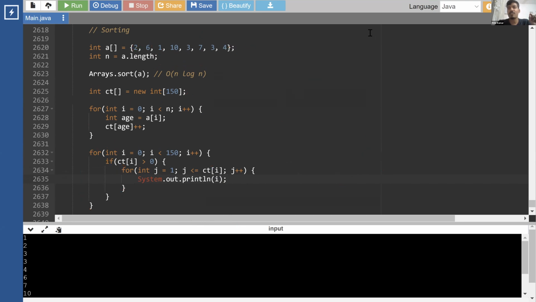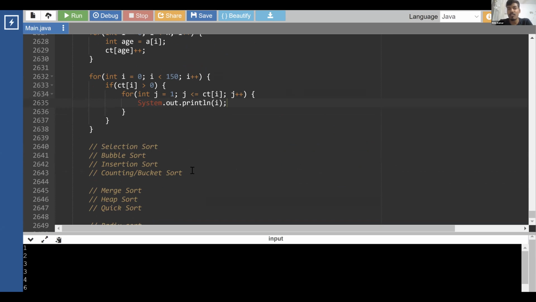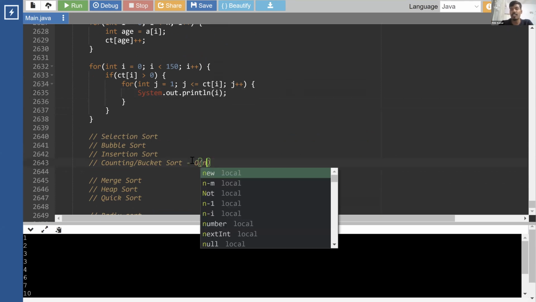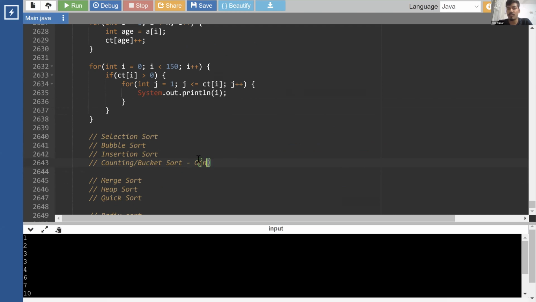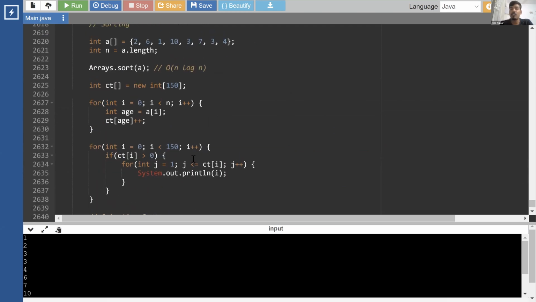And this is actually a sorting algorithm, right? But there are constraints, we cannot use it always. This sorting algorithm is known as counting sort or bucket sort, which has the best complexity of order n, but this cannot be used always, right? So for example, if you have an array of strings, you cannot use it. If you don't know the range, or if the range is from negative to positive numbers, or if the numbers are in decimals, right? In all those cases, we can't use this technique to sort.